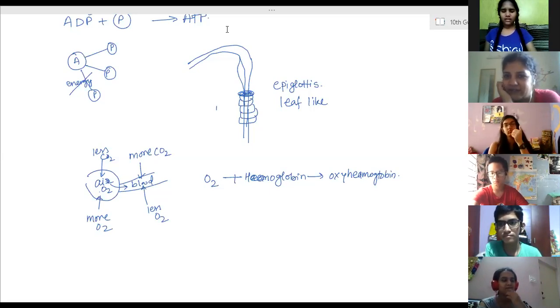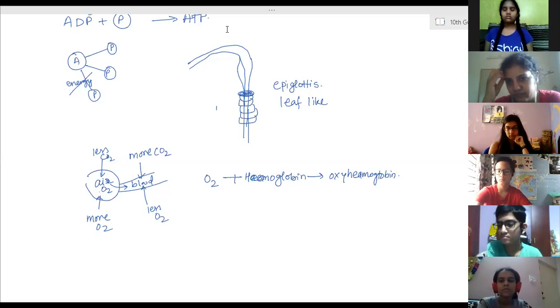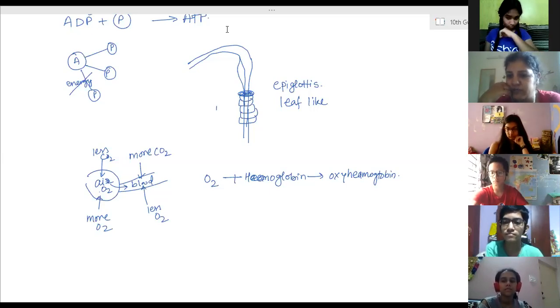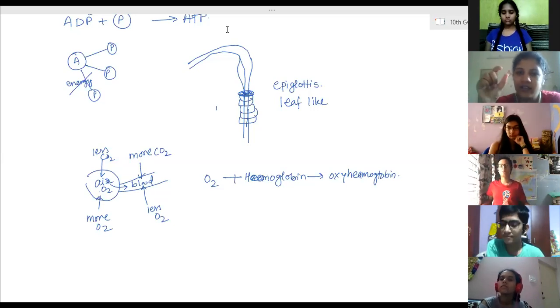Ma'am, and when they're tadpoles, I think they have gills. Yes. Gills in the initial stage; in the mature, adult stage, lungs and skin both. Gills are not present after that, when they are moving into the water, they have the skin for their respiration. Only in the initial stage they have gills, so that time only when they are in water.